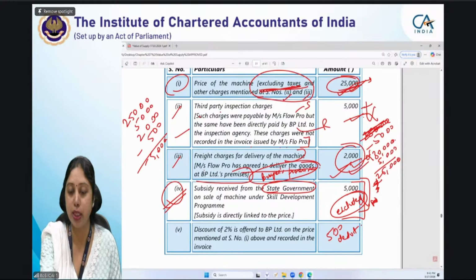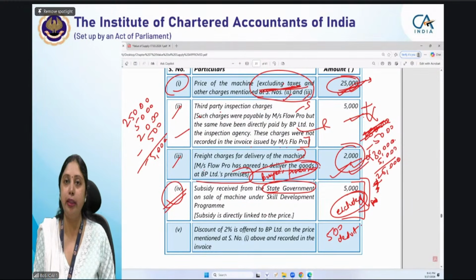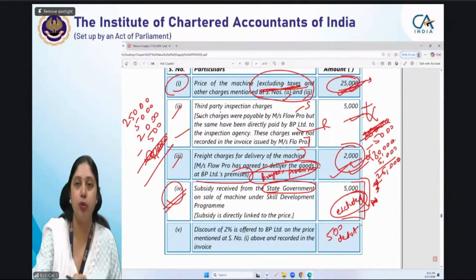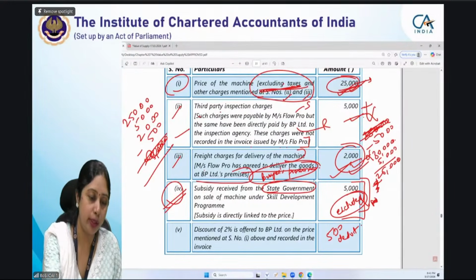That means subsidy is included here and state government subsidy has to be excluded. So we will deduct 5,000 rupees if the note is not there. But since this note is there, this 5,000 will not be reduced because it is already reduced. Then the answer will be 25 plus 5, 30, 32. This will be 31,500.